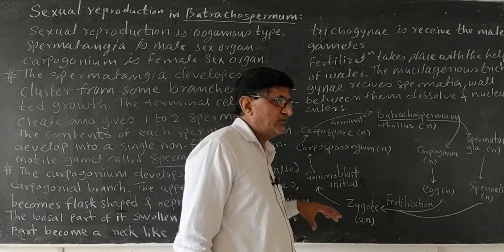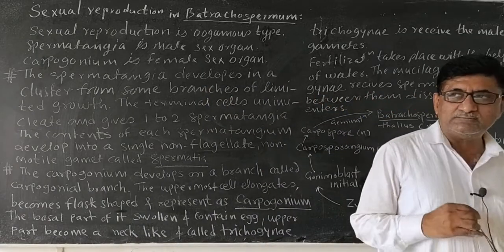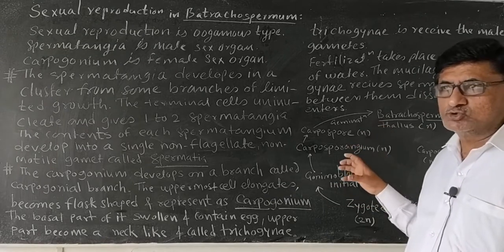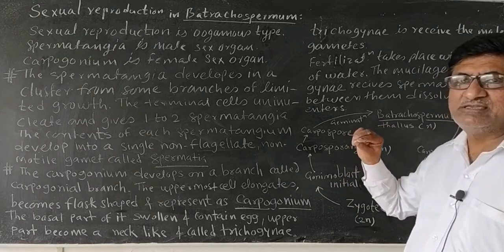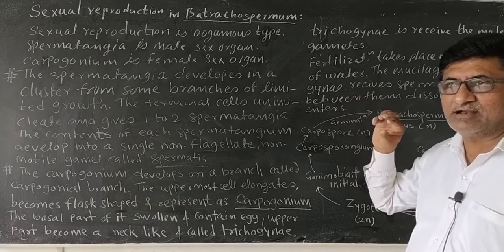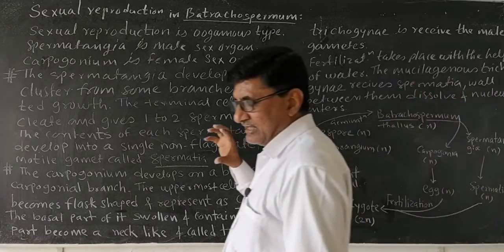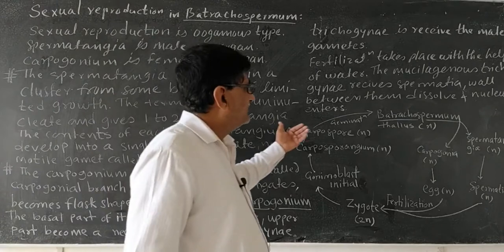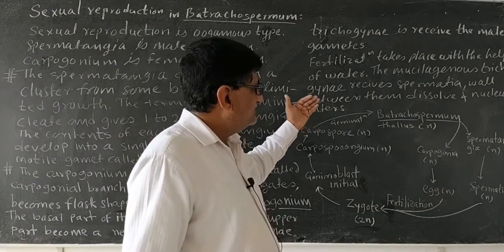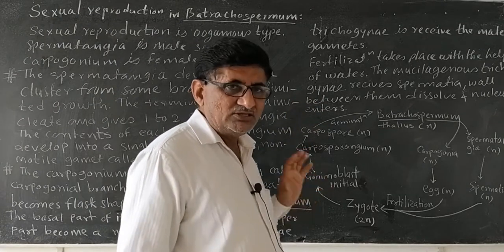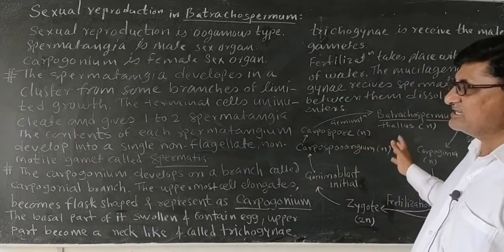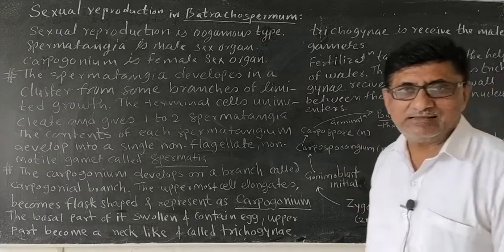This is the asexual method. In the asexual method, the monosporangium develops a monospore on some of the erect cells of the erect branches. That particular development of cells is called the Chantransia stage, and it is responsible for producing Batrachospermum asexually. In this way, Batrachospermum reproduces sexually and asexually and completes its life cycle.